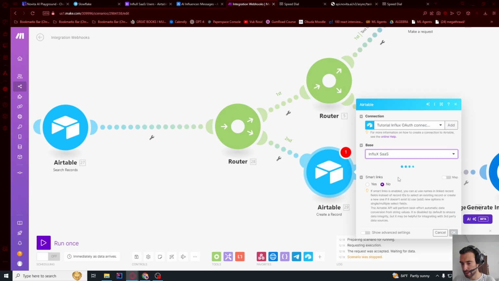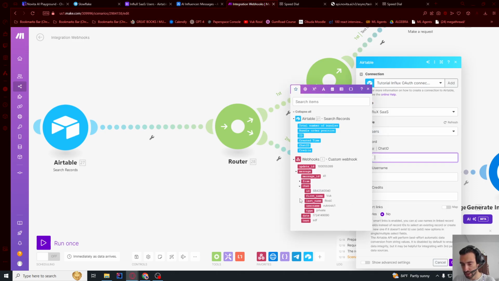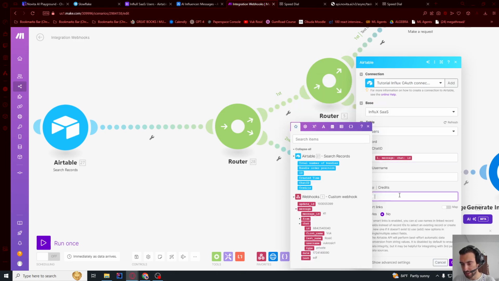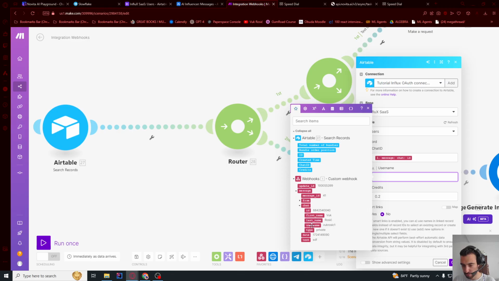Select our base, users table, chat ID is going to be chat ID, credits, I'm going to give them $0.2 for free, for example. And then a username, it's going to be username from chat username.